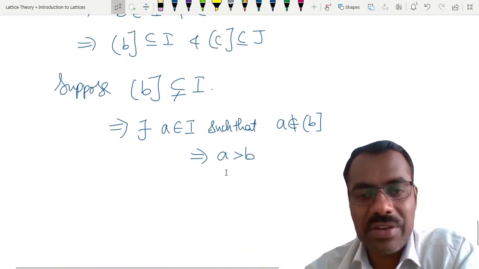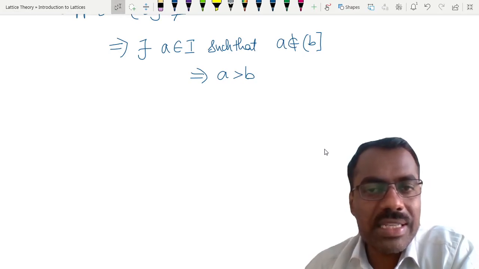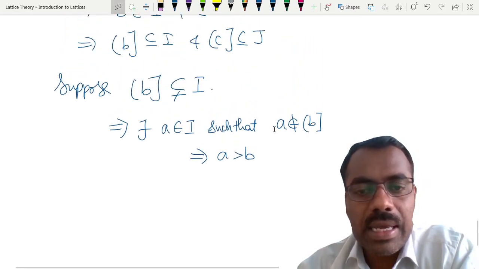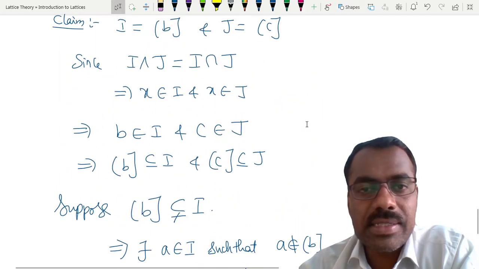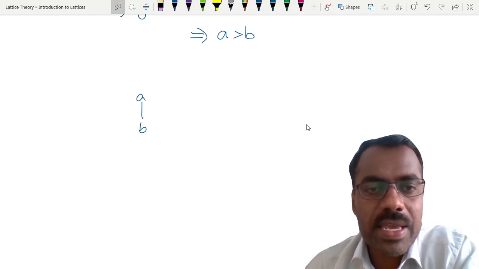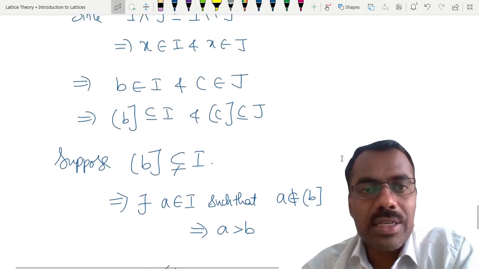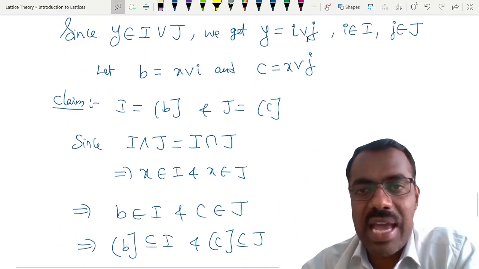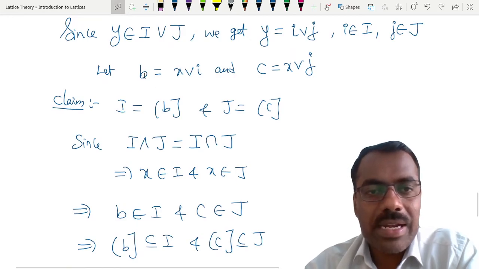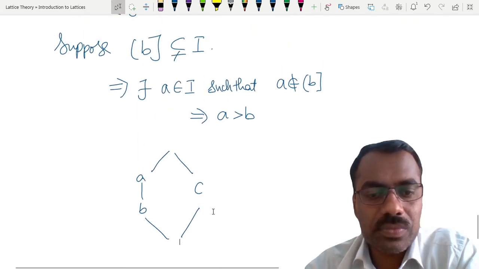How do we get it? Because here we have already got A is greater than B, then you can consider the following elements: A, B and C. Okay, so I'll draw this A, then B, and we have C here, and we'll try to get these elements. What are those elements? Here you can see that our Y is I join J, okay, and B is X join I, C is X join J. So therefore I can write here what are the elements I have to take.